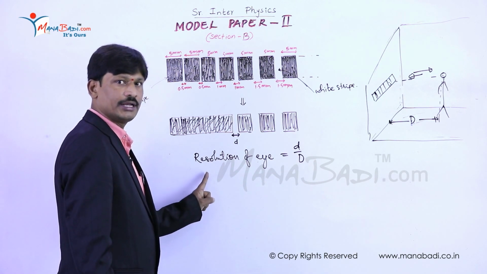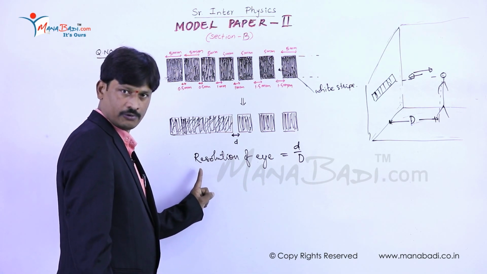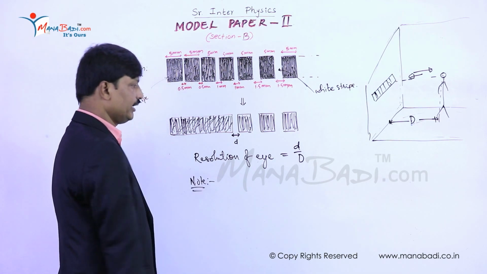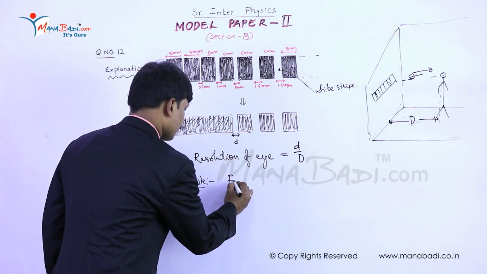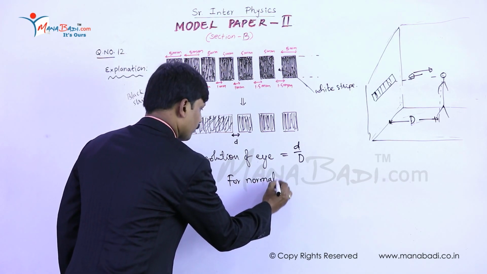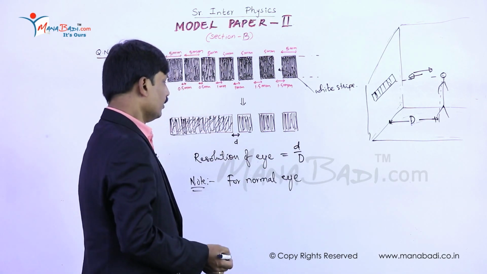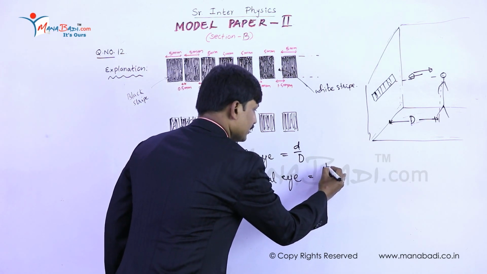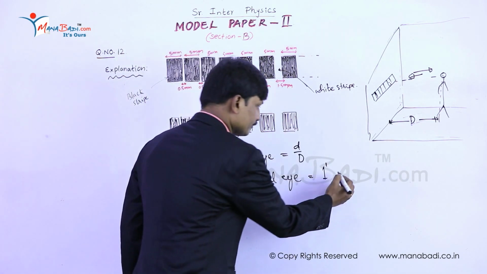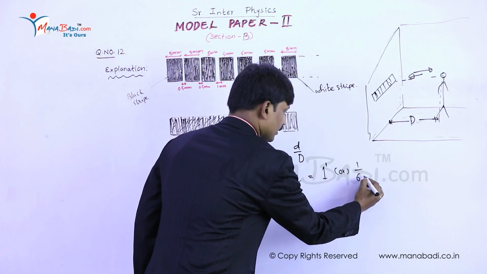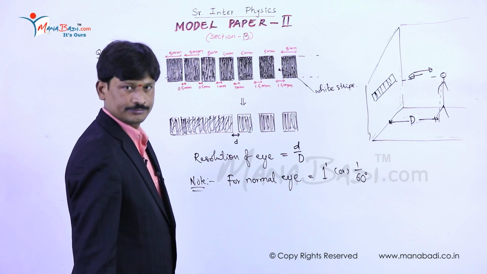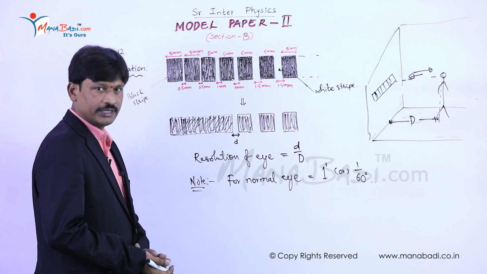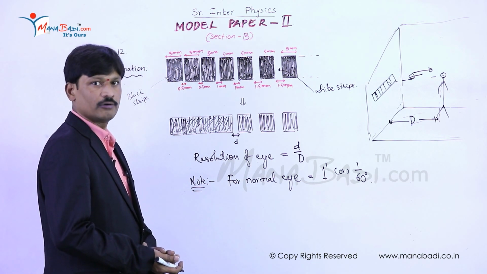By using this, we can estimate the resolving power of the eye. One note point: for a normal eye, the resolving power value is 1 minute, or 1 by 60 degree. So by using this simple experiment, we can determine the resolving power of the eye.